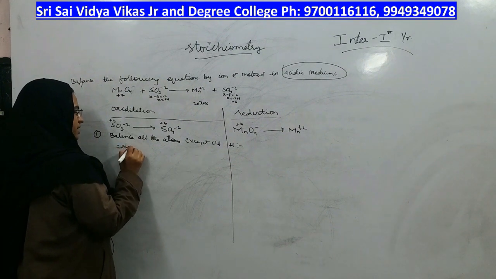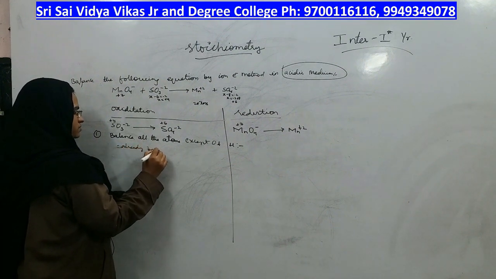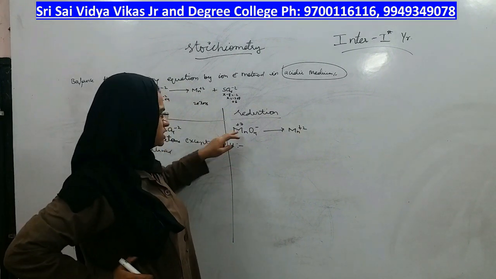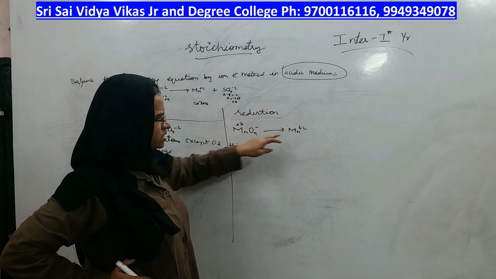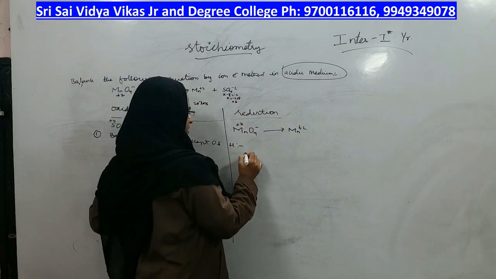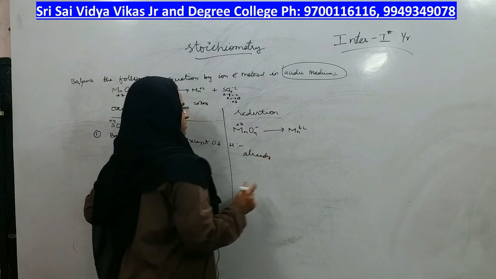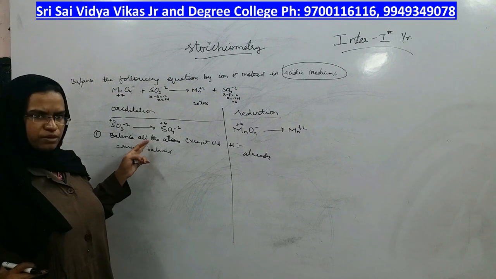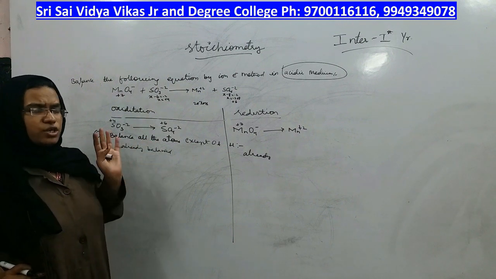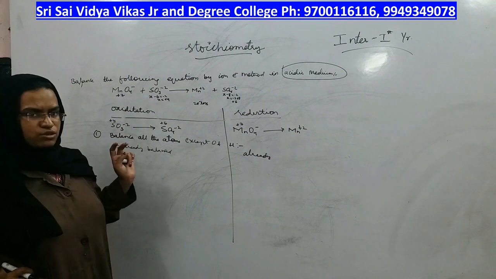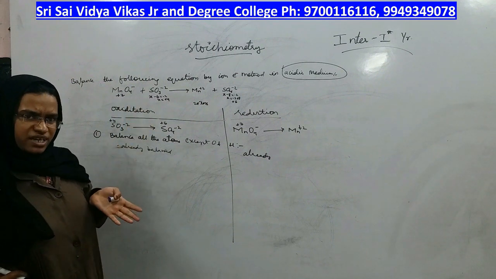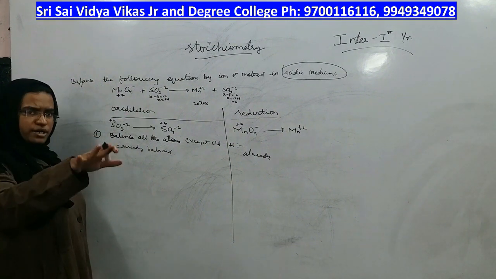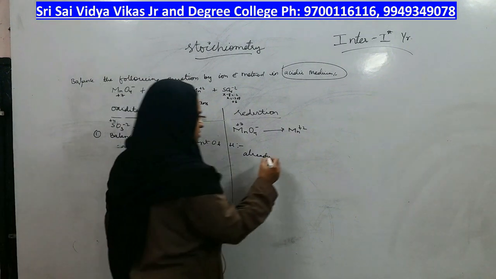Let us write already balanced. Coming to the next. Apart from oxygen and hydrogen, who is left here? Manganese. Here one manganese, here also one manganese, already balanced. That is the first step. For this reaction, you may not need to apply the first step, but for other reactions, you have to apply this step also. Here it is not required, but in some other reactions, you have to follow even this step, because in all the reactions, it will not be already balanced. Here it is already balanced.